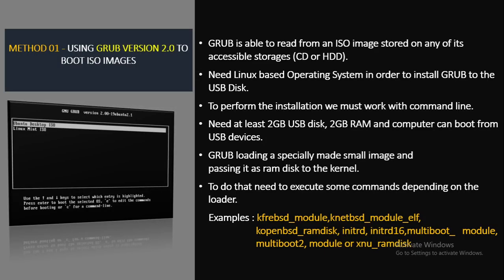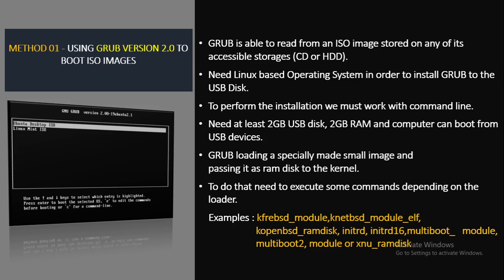Actually, we have mentioned that with the proposed method, they can boot multiple ISO images without extracting the content with the help of Grub2 or SysLinux. For that, they provide two methods. One method was booting ISO images using Grub, and the second method was booting ISO images using SysLinux. When it comes to booting ISO images using Grub, they have used Grub version 2. Basically, Grub is able to read from an ISO image stored in any of its accessible storage.